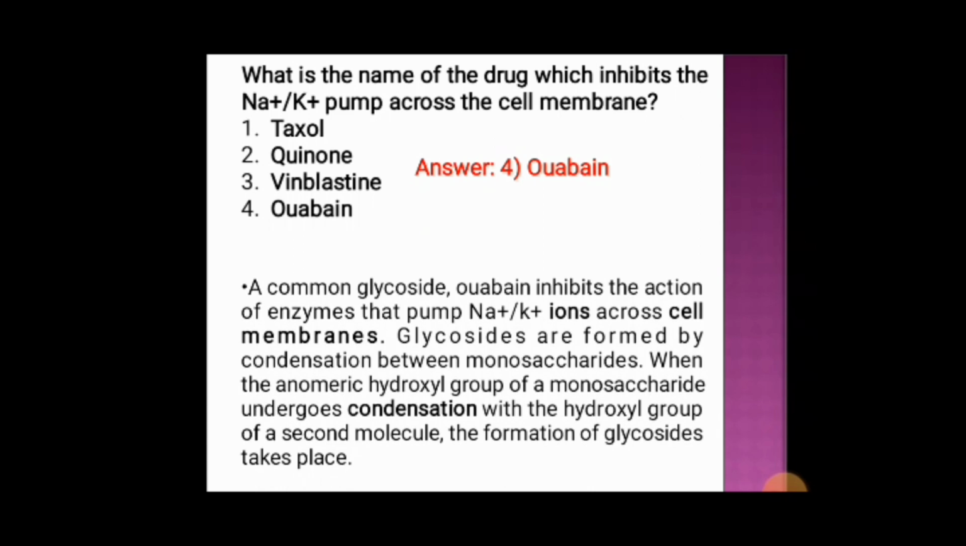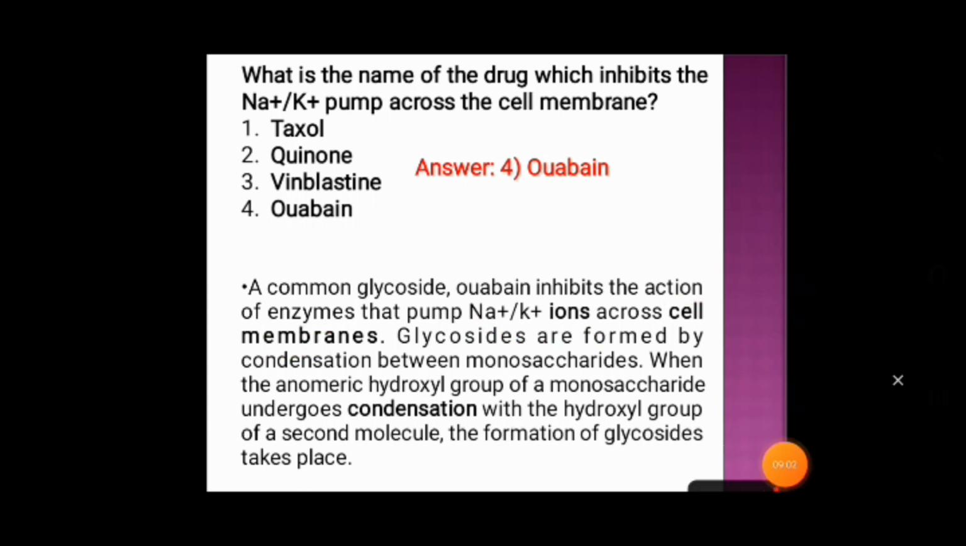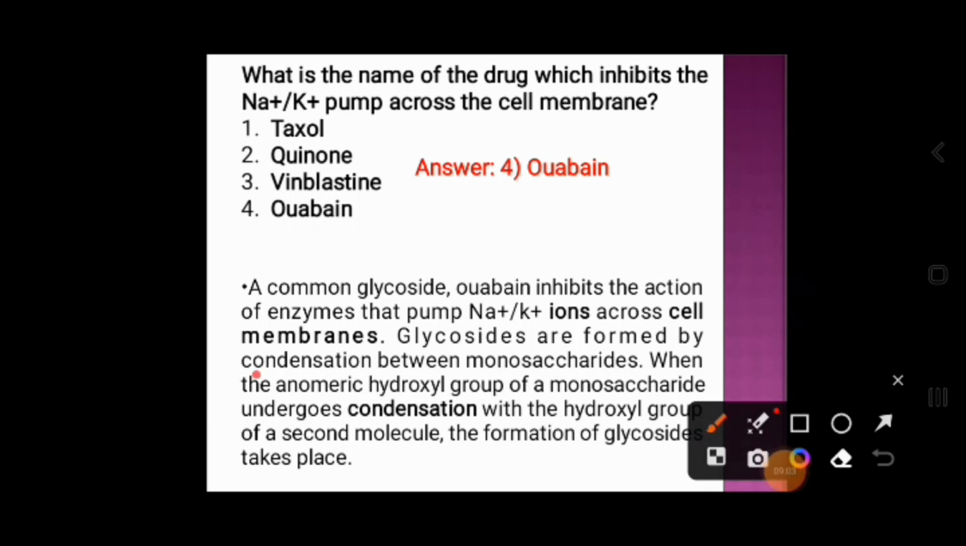It is a common glycoside. It inhibits the action of enzymes that pump sodium-potassium ions across the cell membrane. Glycosides are formed by the condensation between monosaccharides. When the anomeric hydroxyl group of a monosaccharide undergoes condensation with the hydroxyl group of a second molecule, the formation of glycosides takes place.